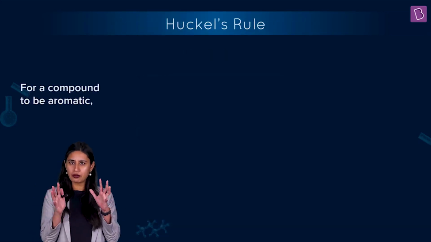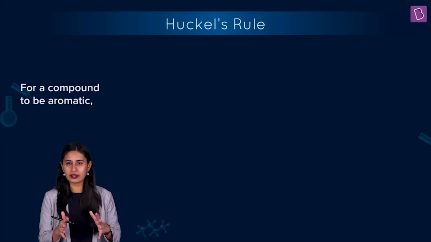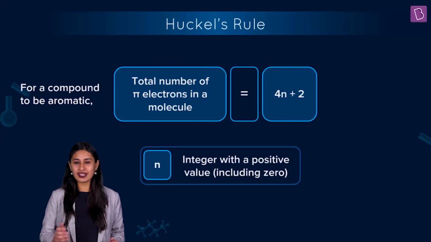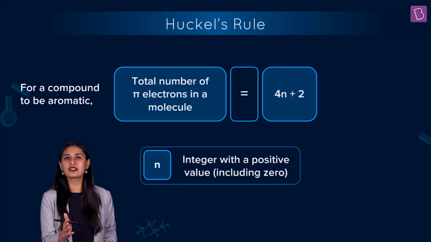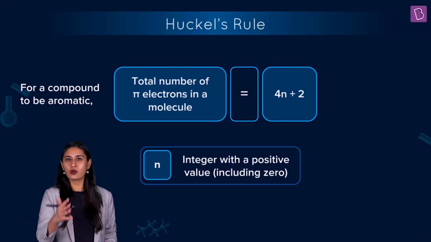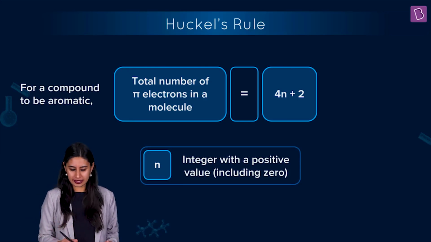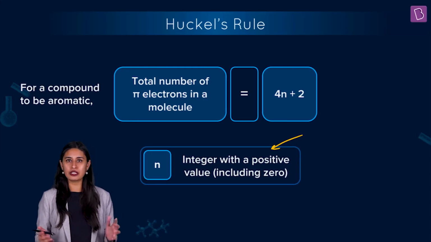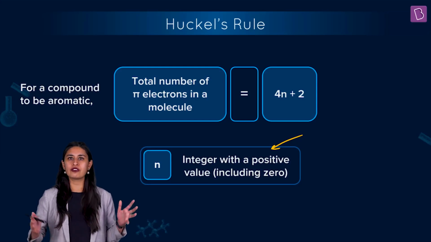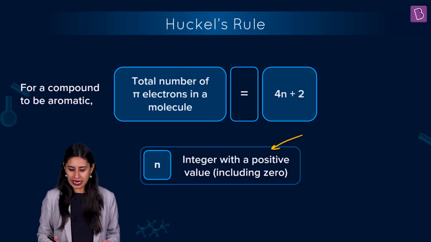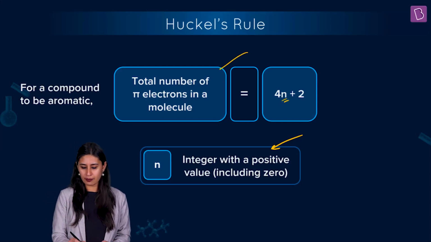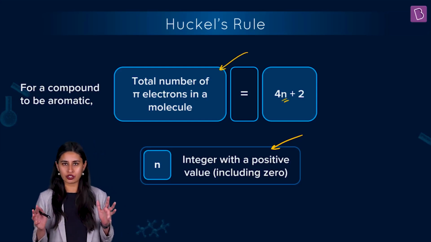If there is a compound which is cyclic, which is planar, and where there is conjugation, what can be there? There must be 4n plus 2 pi electrons which are delocalized. So what is this n here? N is nothing but an integer with a positive value, or I can say a whole number. It can be 0, 1, 2, 3, 4 and so forth, right? So n here is clear, 4n plus 2 pi electrons. So these are the total number of pi electrons in a molecule that should be there.